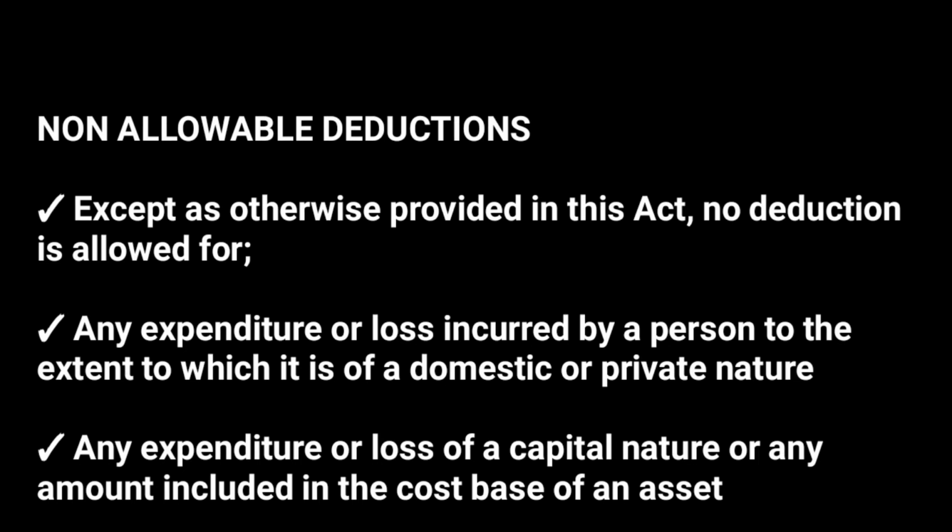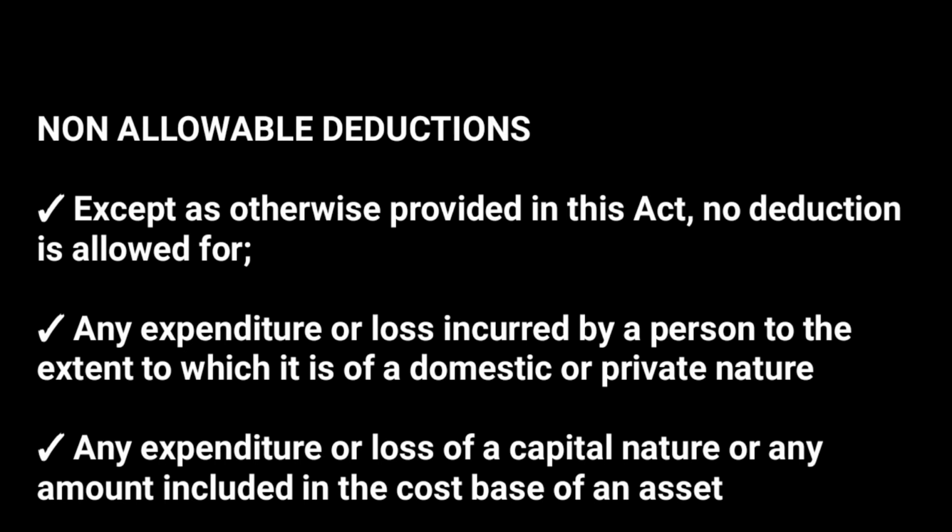So the first one is any expenditure or loss incurred by a person to the extent to which it is of a domestic or private nature. If you incur any expenditure using business money and that expenditure is for your private benefit, you as the owner of the business, or for the private benefit of the employees, and it's not taxed in employment income, it is supposed to be taxed, so it is non-allowed. If you buy yourself a car using business money, it is supposed to be taxed. So any expenditure or loss incurred by a person to the extent to which it is of a domestic or private nature.